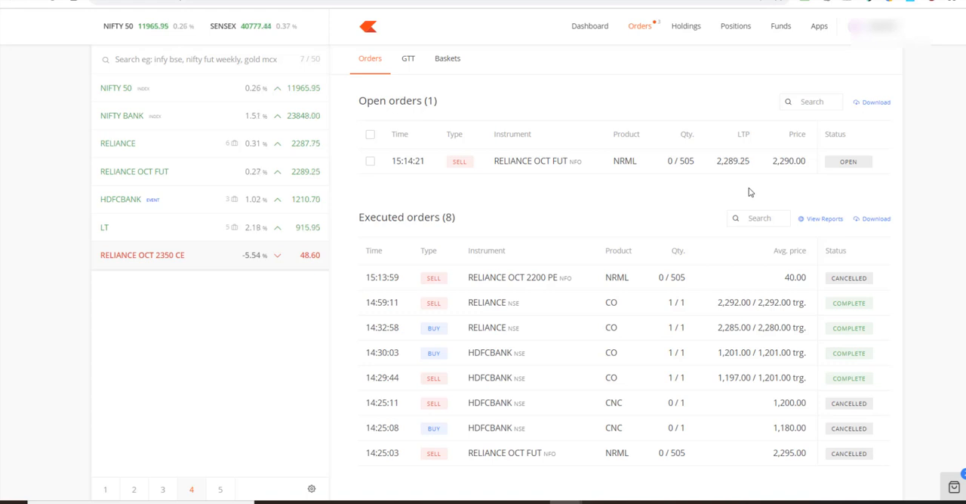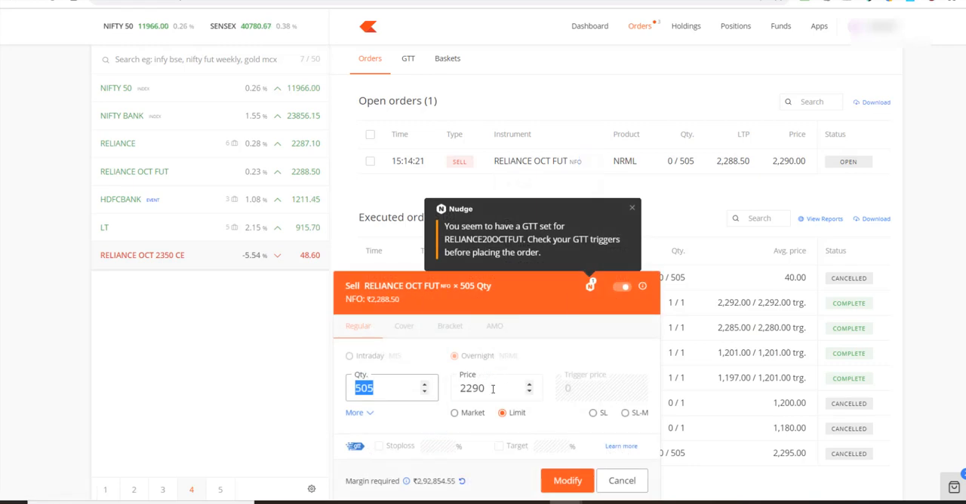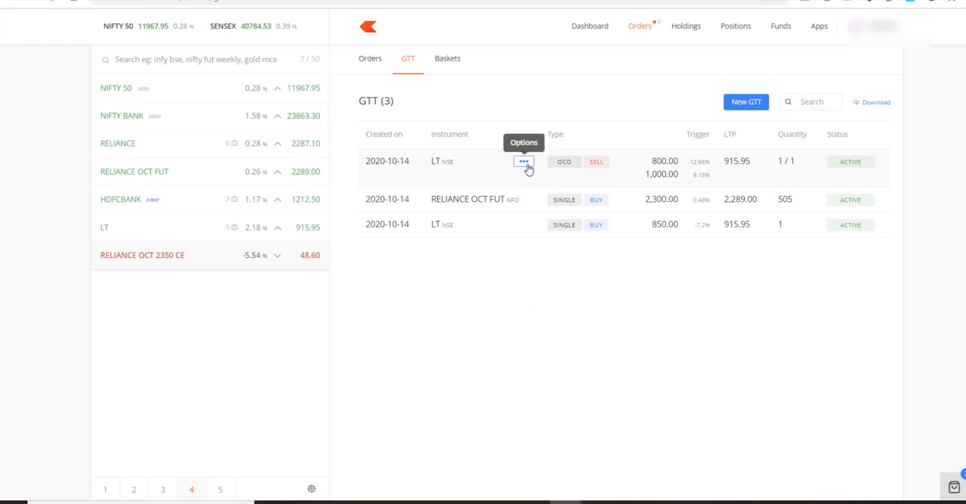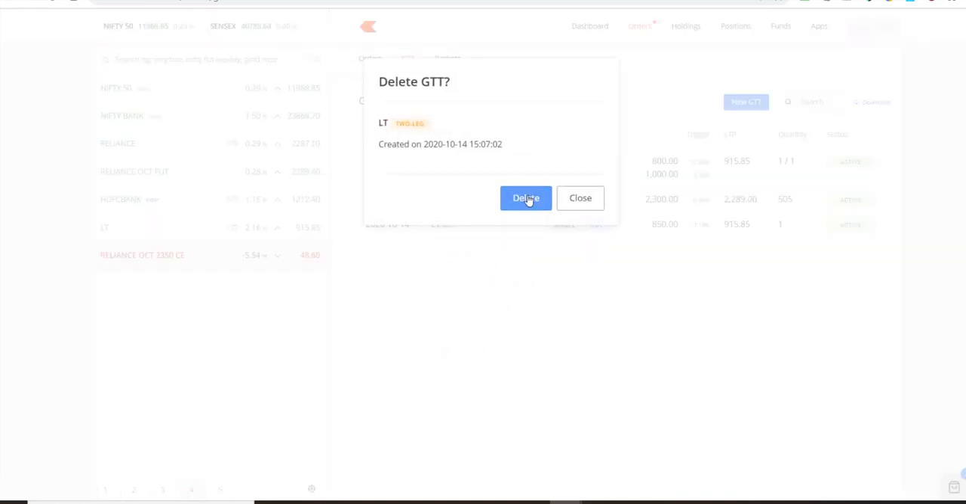Okay, so let's just wait for it to get executed. In case it comes to 2290, this will get executed, and once it does, then I want to put a stop loss order as well. Okay, let me just modify this to, let's say, 2289.5. So I'll cancel this too. And let me cancel this as well. Just GTT orders that I have, let me delete them.